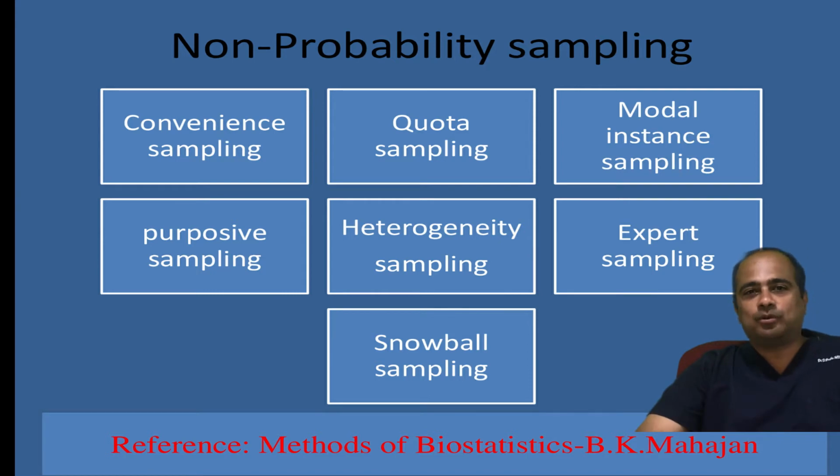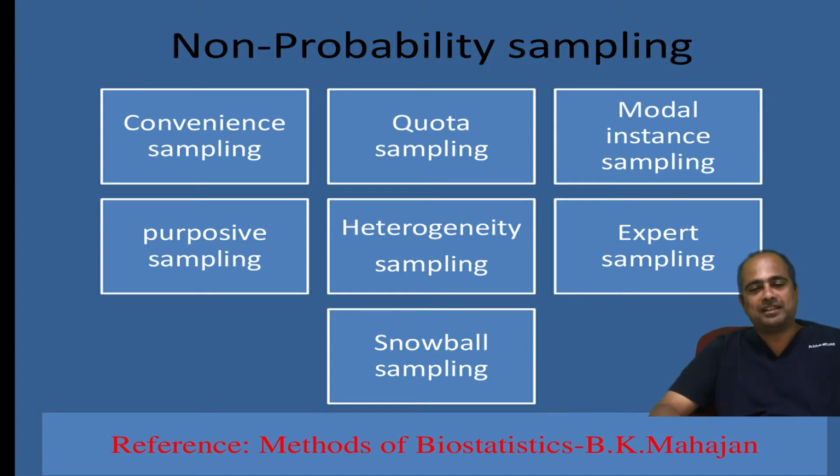In this video, we are going to see about non-probability sampling methods. What are non-probability sampling methods? They are convenience sampling, quota sampling, model instance sampling, purposive sampling, heterogeneity sampling, and expert sampling. Even snowball sampling also comes into non-probability sampling. So these are all considered as non-probability sampling methods.